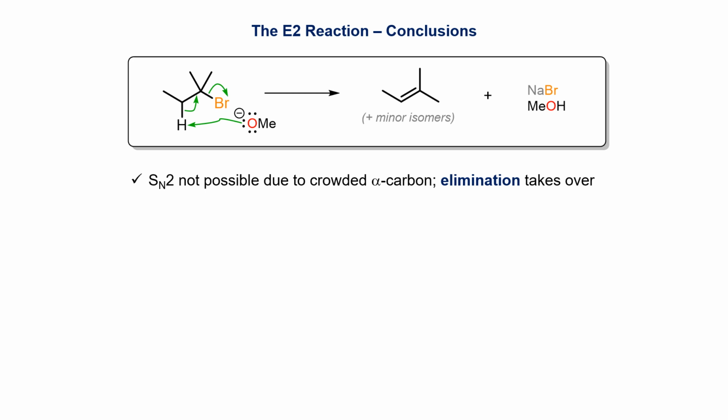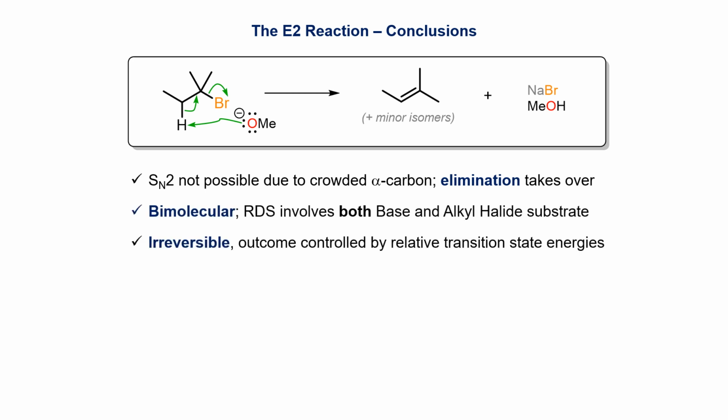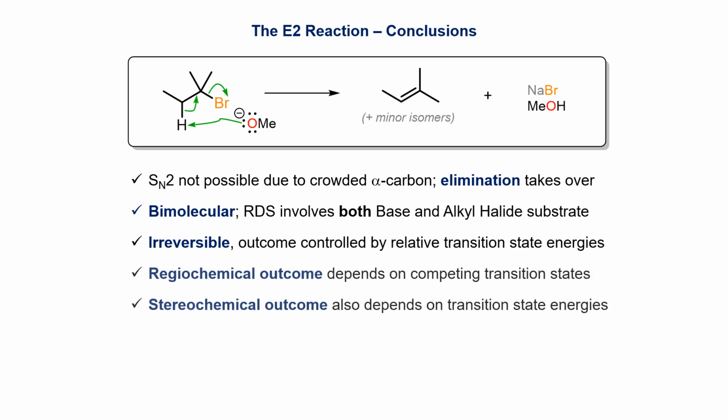To summarize, the E2 pathway takes over on crowded substrates when the SN2 mode of reactivity is blocked by substituents at the alpha carbon. Kinetic studies show the reaction to have a bimolecular rate-determining step, and the reaction is likely to be irreversible. Both regiochemical and stereochemical outcomes depend on transition state energies.